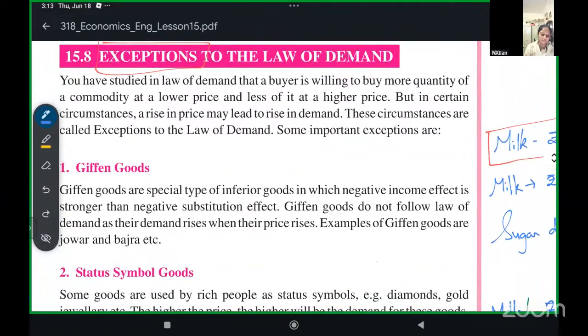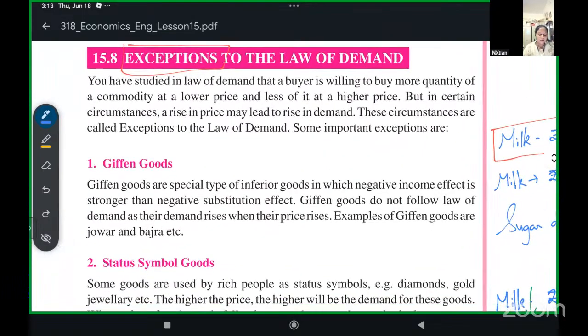Now, exceptions to the law of demand. You have studied in the law of demand that a buyer is willing to buy more quantity of a commodity at a lower price and less of it at a higher price. But in some cases, a rise in price may lead to a rise in demand. These circumstances are called exceptions to the law of demand.